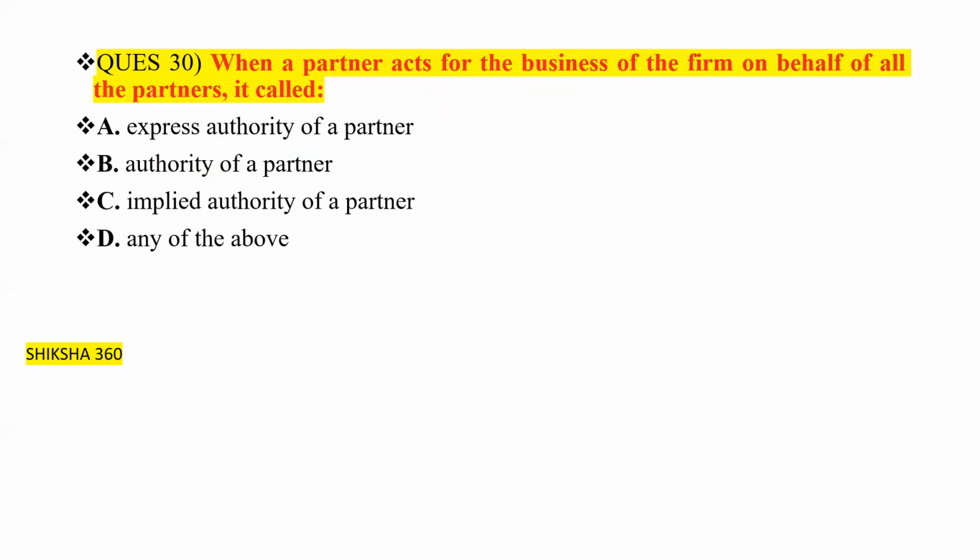Now move to the next question, question number 30. When a partner acts for the business of the firm on behalf of all the partners, it is called: first one is express authority of the partner, B option is authority of a partner, C option is implied authority of a partner, D option is any of the above. So what is the correct answer?